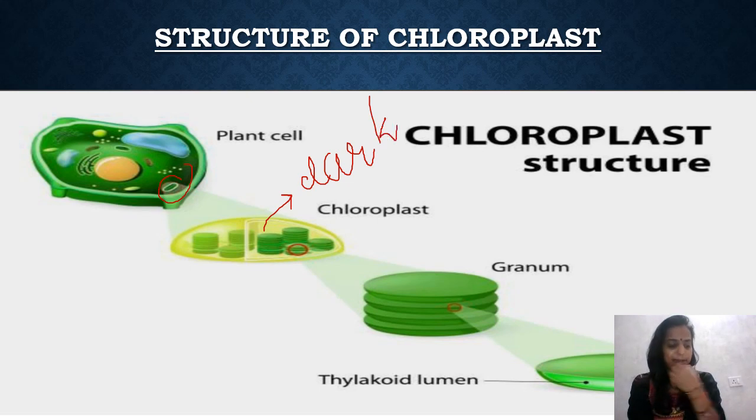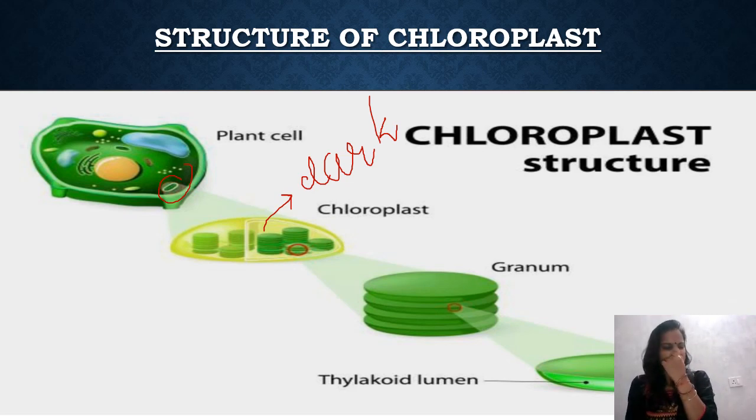I suppose you know that photosynthesis takes place in two steps, that is light reaction and dark reaction. This dark reaction is the phase of photosynthesis which takes place in the stroma of the chloroplast. One such enzyme is RuBisCO, which helps in accepting carbon dioxide during the dark reaction. Of course it is an enzyme, so it is a protein also, and it is the most abundant protein that is found.